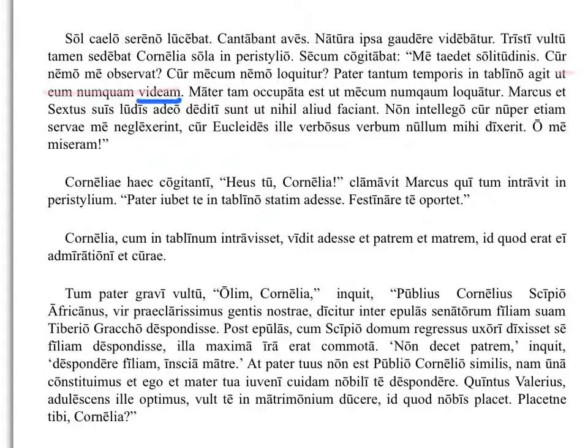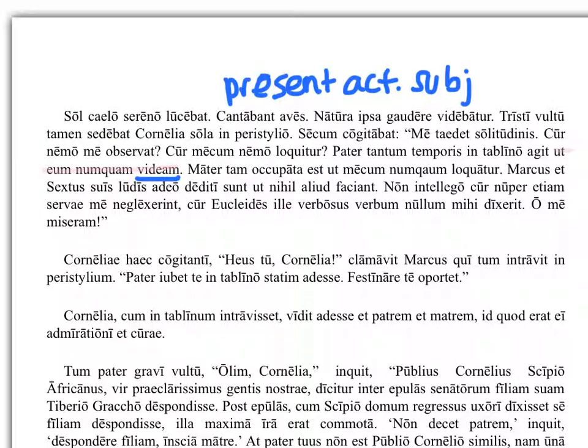Yeah, that's a present active subjunctive. From the m, I know that it's also first person singular. So I've got the pieces that I need for my result clause. And then here I've got the tantum that's going to set it off. So ut numquam videam is the actual result, and it's a result of this action right here, agit.